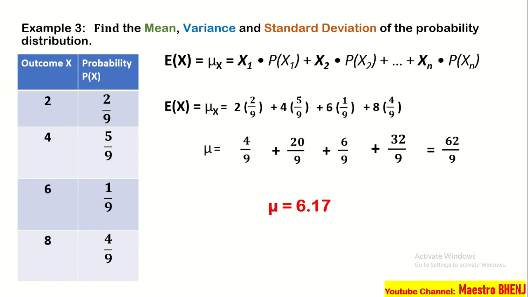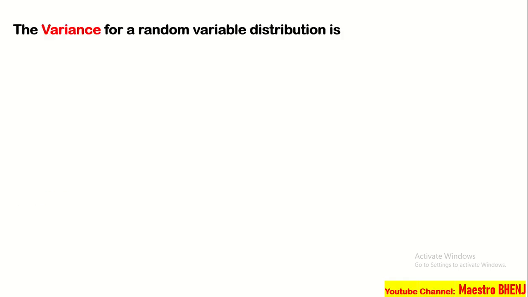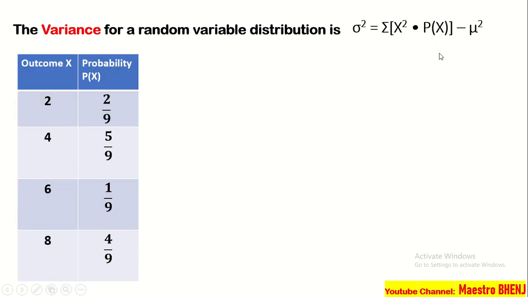Okay, pupunta naman tayo sa pagkuha sa variance. The variance for a random variable distribution, again, we have the sigma squared, or the variance is equal to the summation of the x squared times the p of x minus the mean squared. Okay? So, ito po yung ating probability distribution table. Dun sa example number 3, we have the x of 1, x of 2, x of 3, x of 4, and its corresponding p of x.